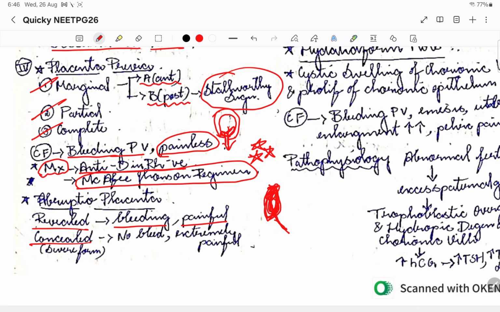So that is why all the blood is pooling in between the placenta and the uterine wall. So there will be no bleed, and extreme pain will be there because all the blood is getting collected here. Okay, so that is why it will be extremely painful. It is a severe form, it is an emergency.